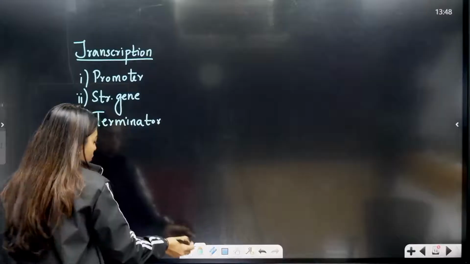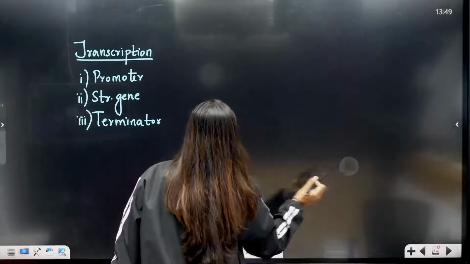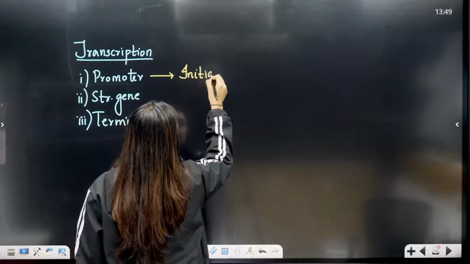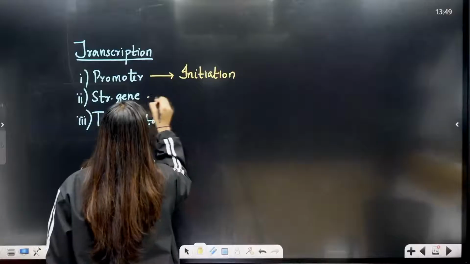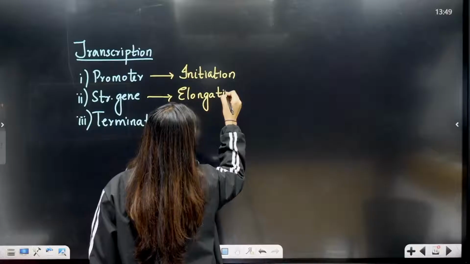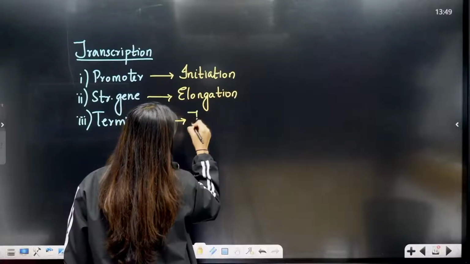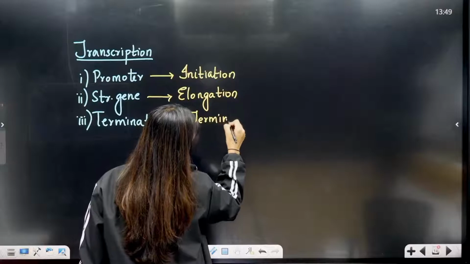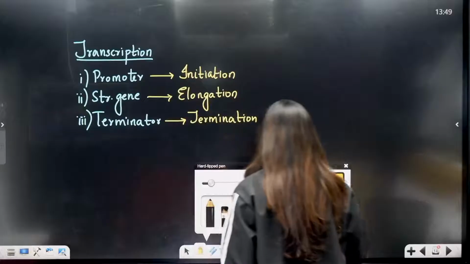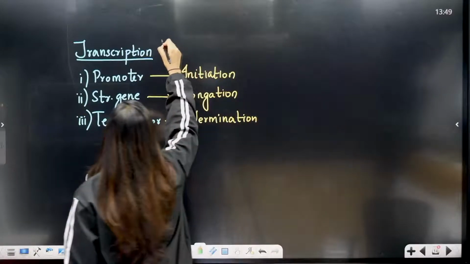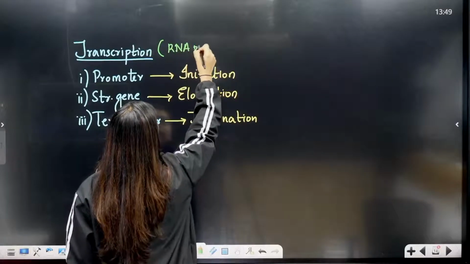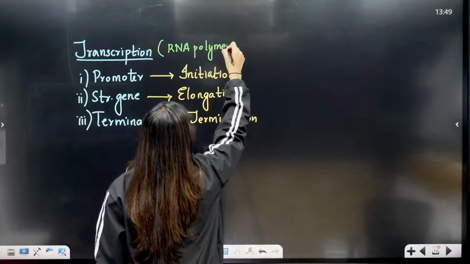So here I already told you the processes that are going to happen in each of these: here initiation will happen, here elongation will happen, and here termination will happen. This is what is happening. Now who is going to do the entire transcription? Transcription is going to be done by DNA dependent RNA polymerase.